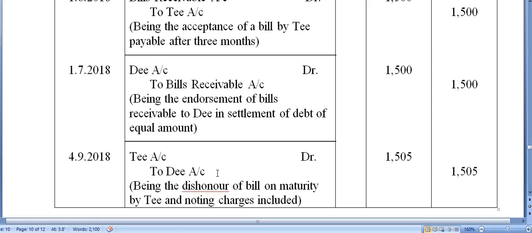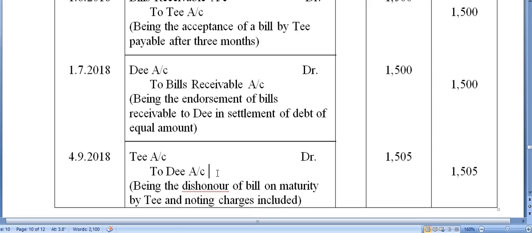Previously, the noting charges were paid by the drawer, but in this particular case, the endorsee is paying the noting charges, because the endorsee came to know that the bill got dishonored. When Amy, the drawer, endorsed the bill in favor of D, Amy will be relaxed: I have paid my debt. Now D, on maturity, will come to know first that the bill got dishonored. So now D will notify.